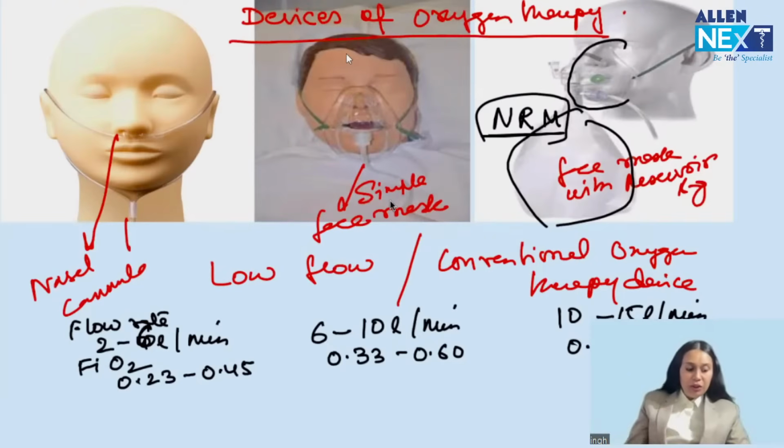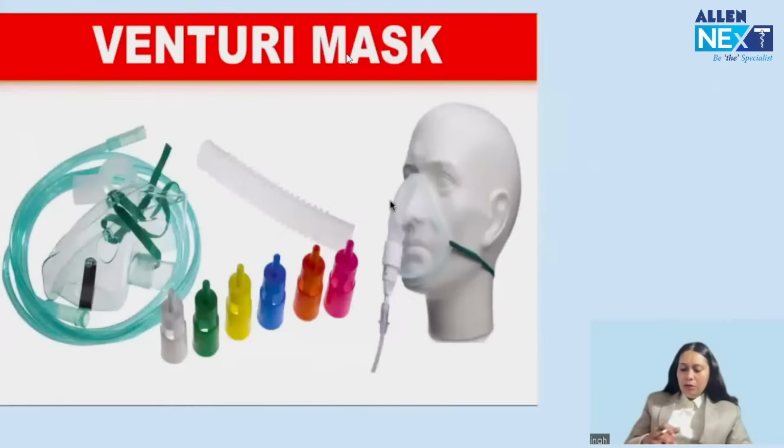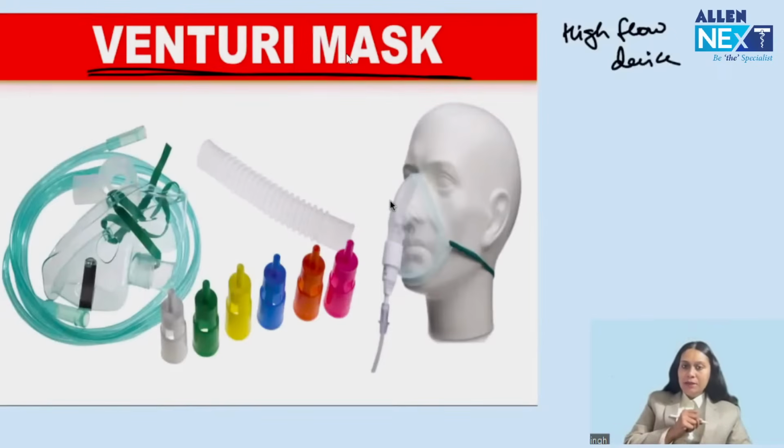So these are the potential questions. Got my point, everyone? Okay. These are low flow devices, conventional oxygen therapy, which cannot give more than 15 liter per minute of oxygen. Now, high flow devices. This is the first high flow device, very important from exam point of view, the image. This is Venturi mask.